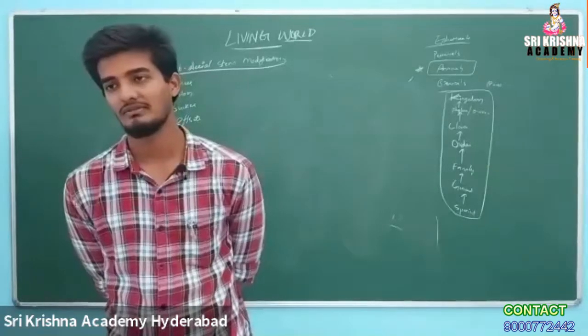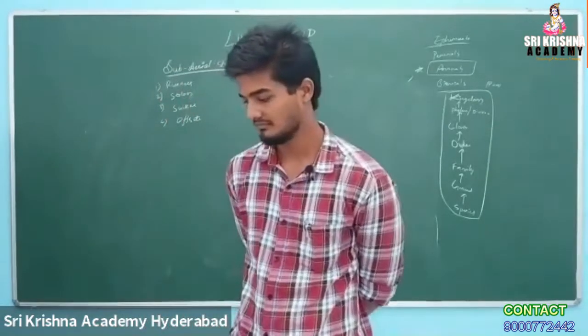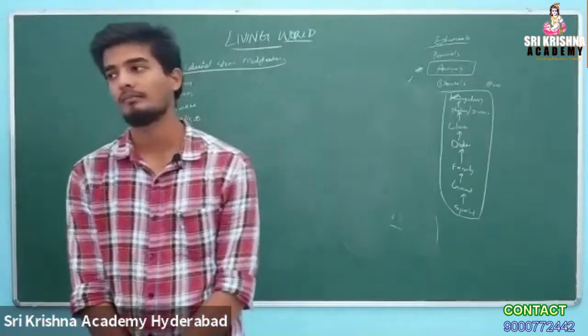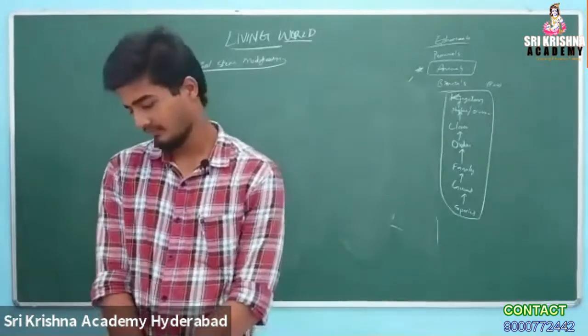What are annuals? Plants living for one season. Okay. Examples of parasitic roots. Cuscuta, Rafflesia. Okay. Respiratory roots. Pneumatophores.